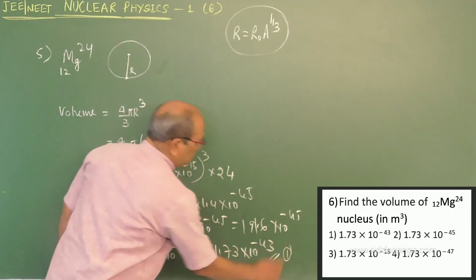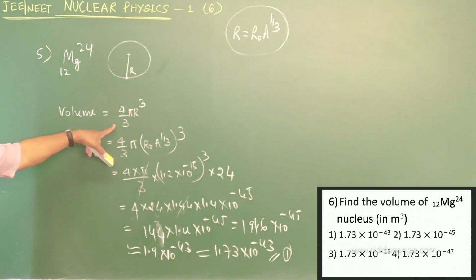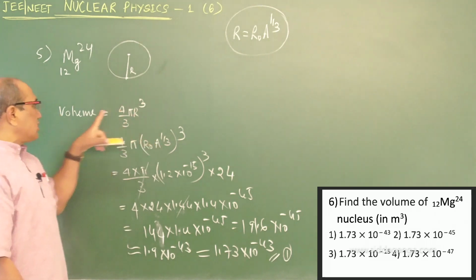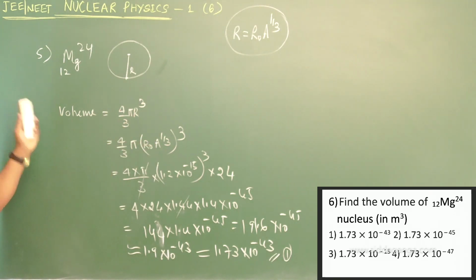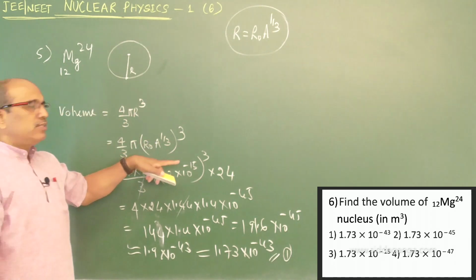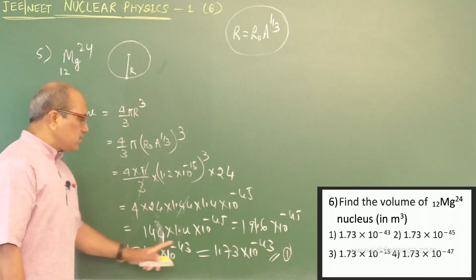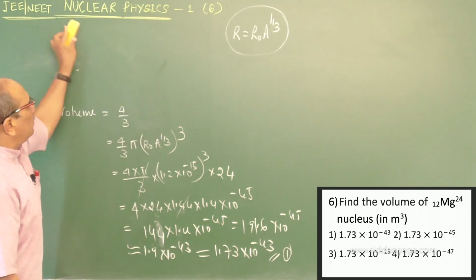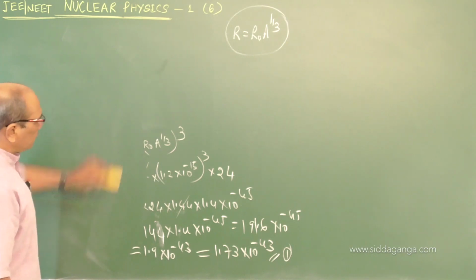This is a calculation simplification technique, but the formula is this. The relation R is the same, but here the volume is asked. The question is on the radius of the nucleus, but the volume is to be determined. You have to follow the simplification technique correctly. Coming to the next.